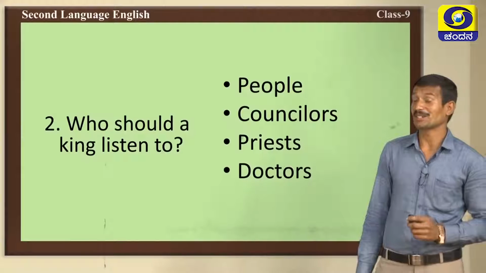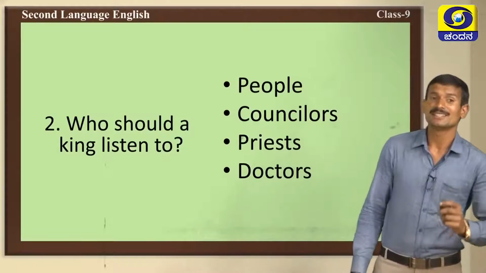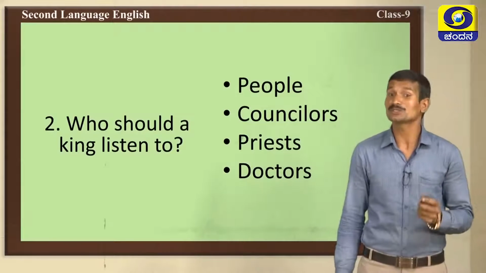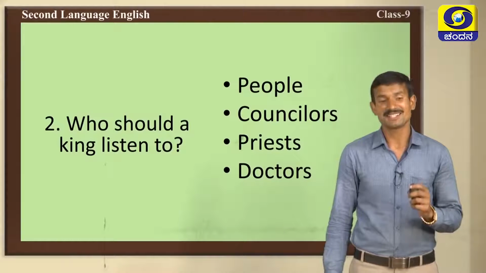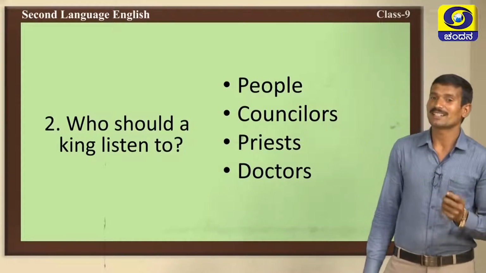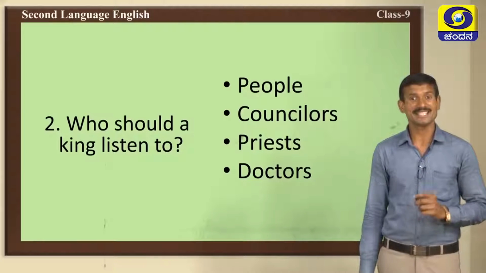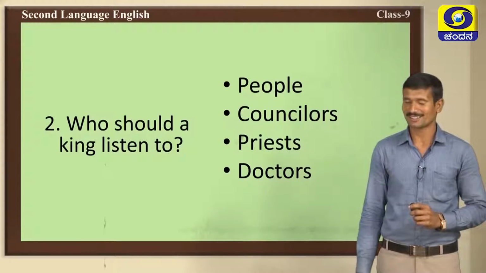Then, the doctors. Nowadays, doctors are very important. The king must have doctors and he must listen to the doctors, because doctors would cure the illness of the people and also the king. So, doctors are very important. So, the king should listen to the doctors.